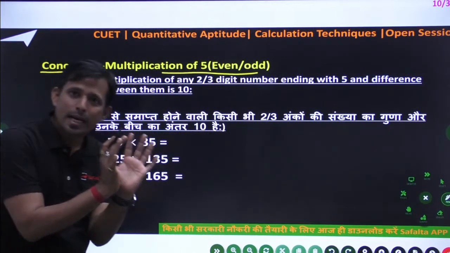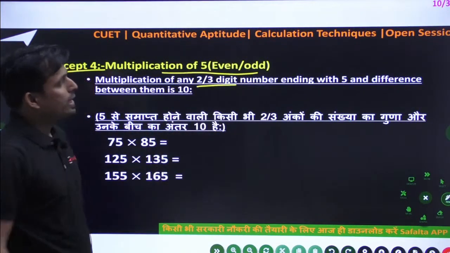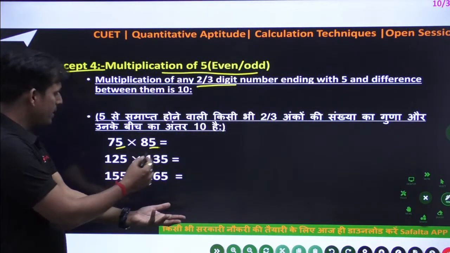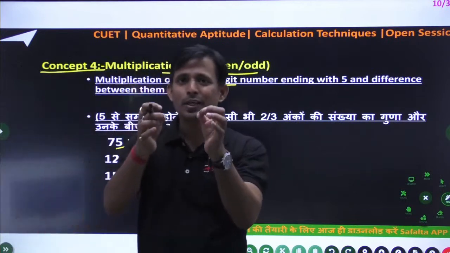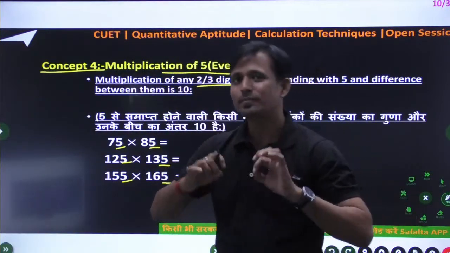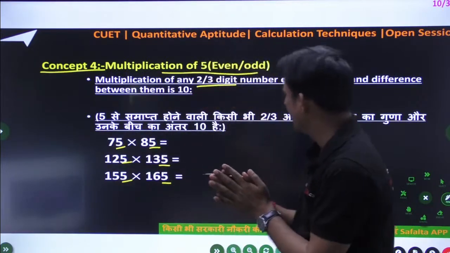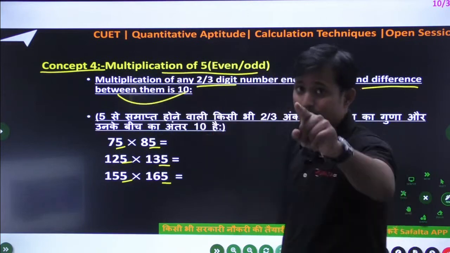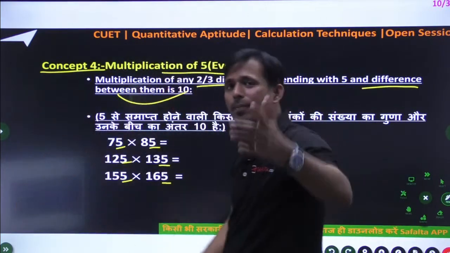Concept is what, that is important. Concept is what, any 2-3 digit multiplication ending with 5. Yes, number ending with 5. At least today in this class, you can learn most of the concepts of multiplication of 5. And the difference between them is 10. This is very important. Difference between those two numbers is 10. Then you can apply this rule.